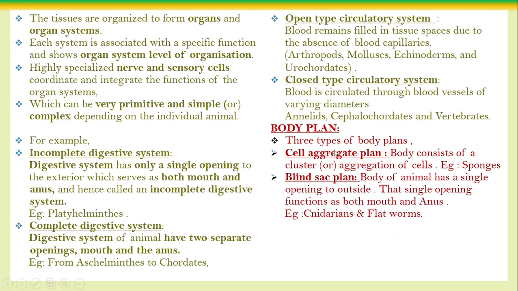Next, the blind sac plan. Blind sac plan means the body of the animal has a single opening to the outside, which is both the mouth and also the anus. The blind sac is like a cylinder. That is all, a cylindrical body with only one body opening to the outside. It acts as the mouth and also as the anus. Example, cnidarians, and also flatworms.